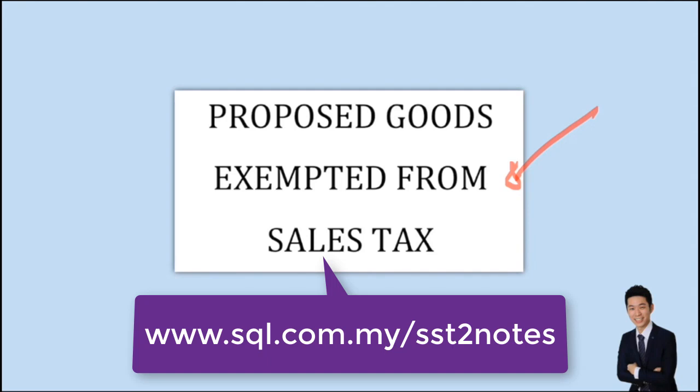So go through this list, this is the link, and just a tip for you, if you want to go through this list, it's going to be 292 pages. So try to find keywords, try to find your products. You can use Ctrl F, search for your keywords, and you will know whether you fall within this list or not. If you cannot find your products, I'm very sorry, you have to charge sales tax.